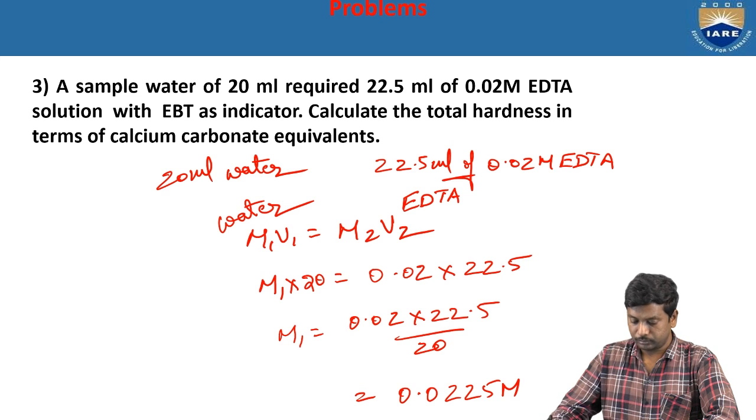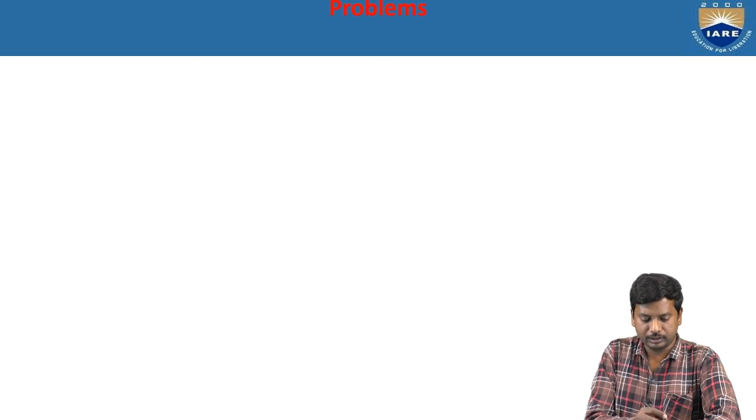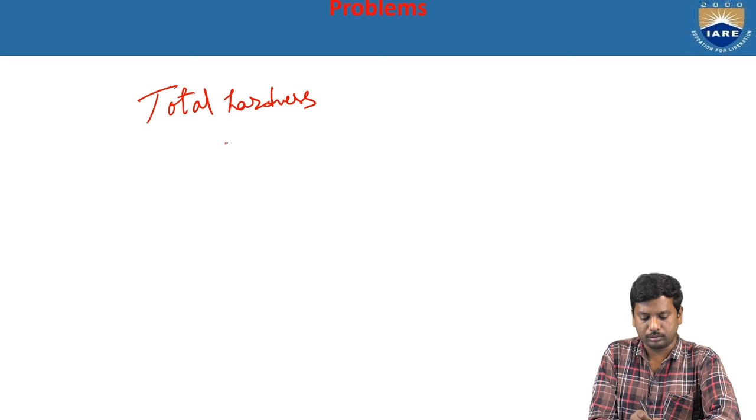Okay. Now you can calculate the total hardness in terms of calcium carbonate equivalence. Total hardness is equal to M1 into 100 into 1000.